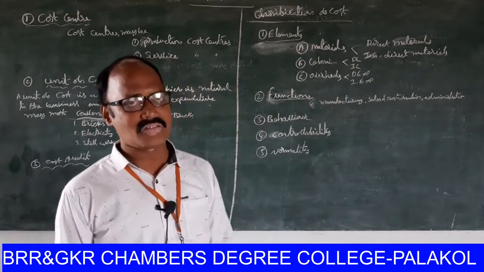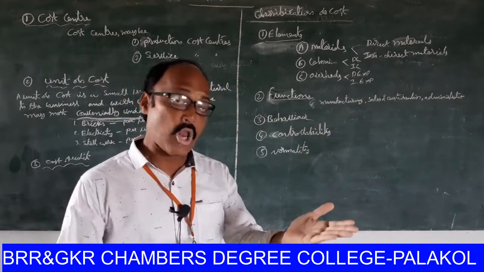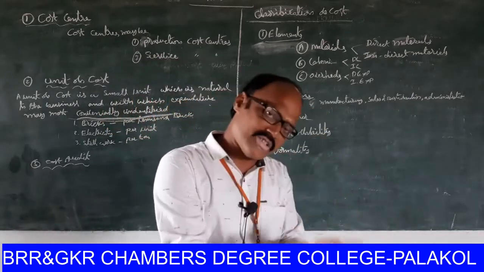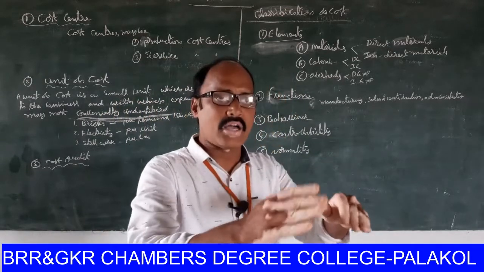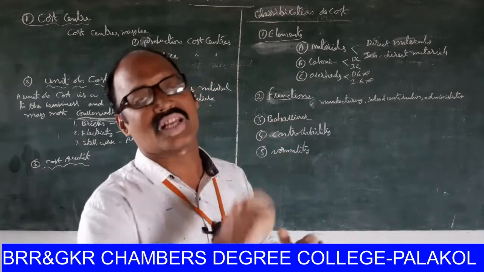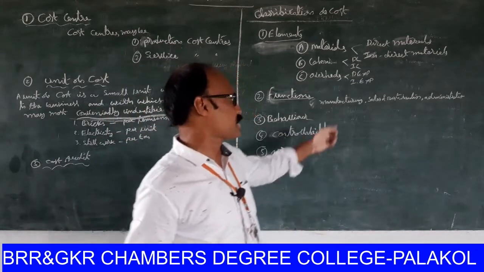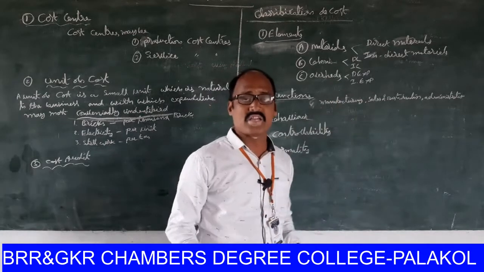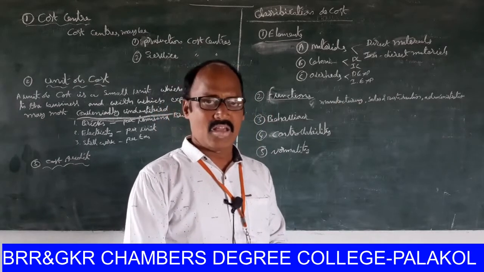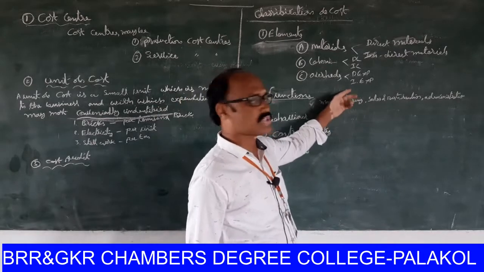Direct expenditure means it is identified easily and allocated to the cost centers easily; that expenditure is treated as direct expenditure. Indirect expenditure cannot be conveniently identified and cannot be allocated easily, so it is treated as indirect expenditure.